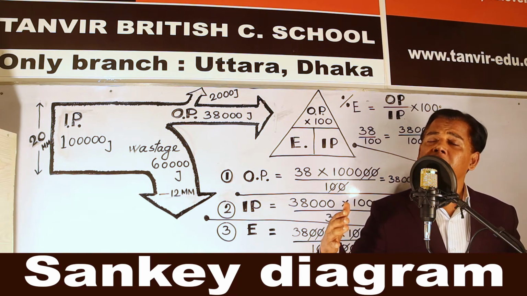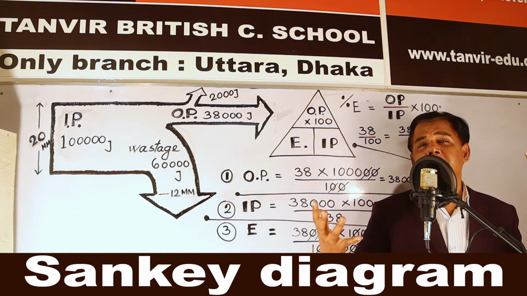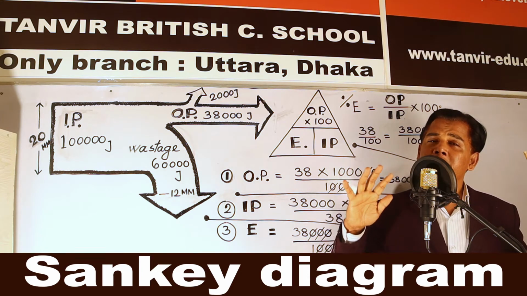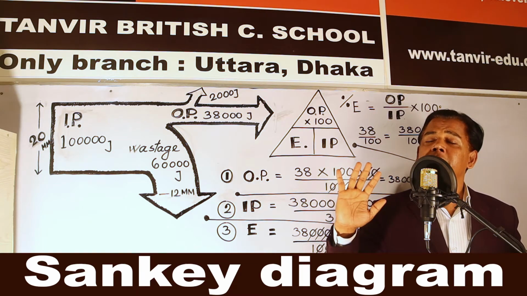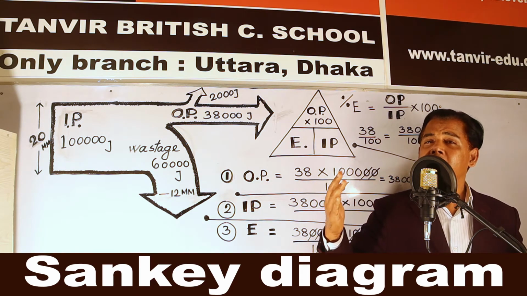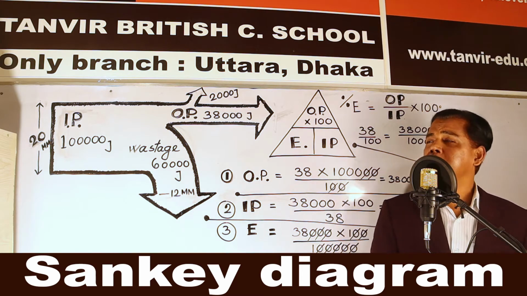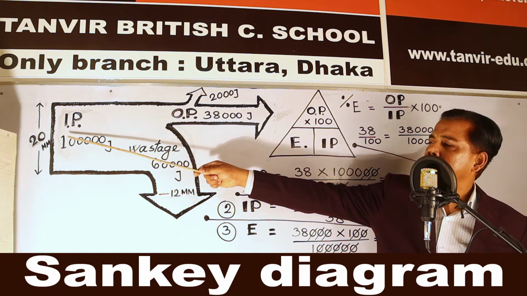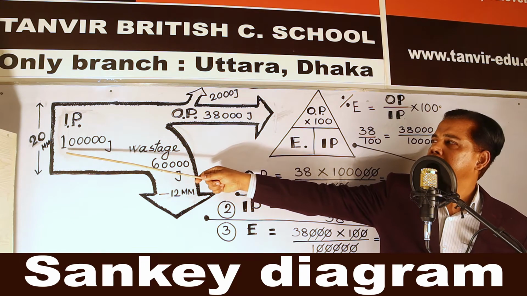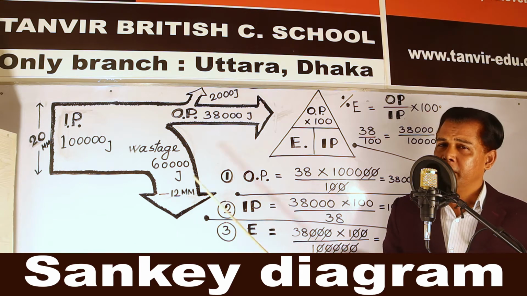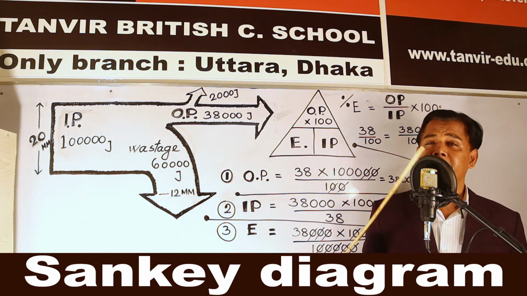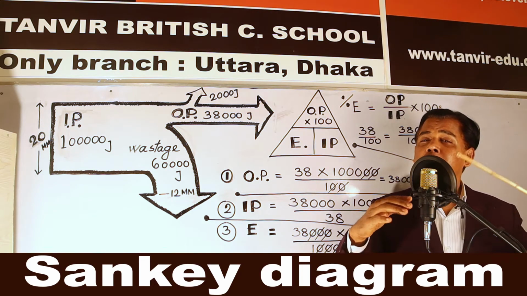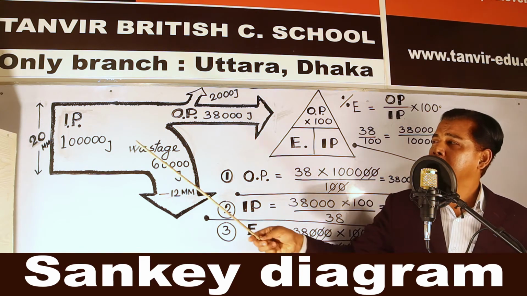But every individual and company's main target is getting the highest amount of output. Energy is input into every machine and every factory, but how much output can be found? You are watching the Sankey diagram of a car. This is the 20 millimeter input figure, and this is 12 millimeter. From the Sankey diagram, on the basis of millimeters, from the calculation of percentage, the total input energy is